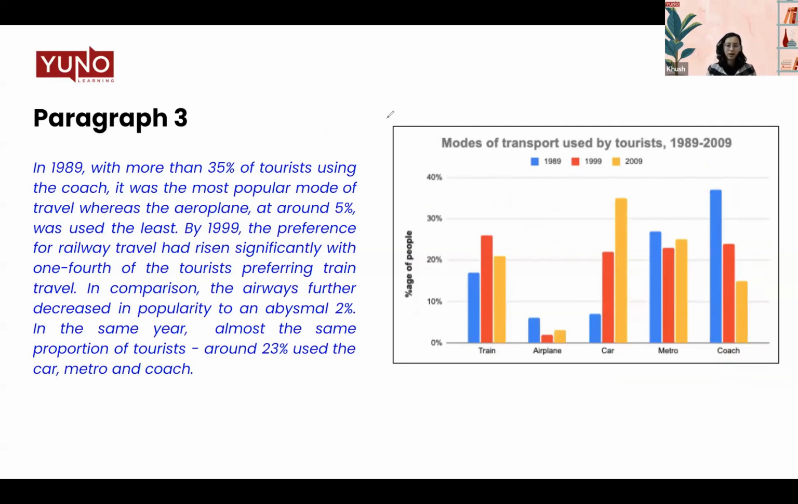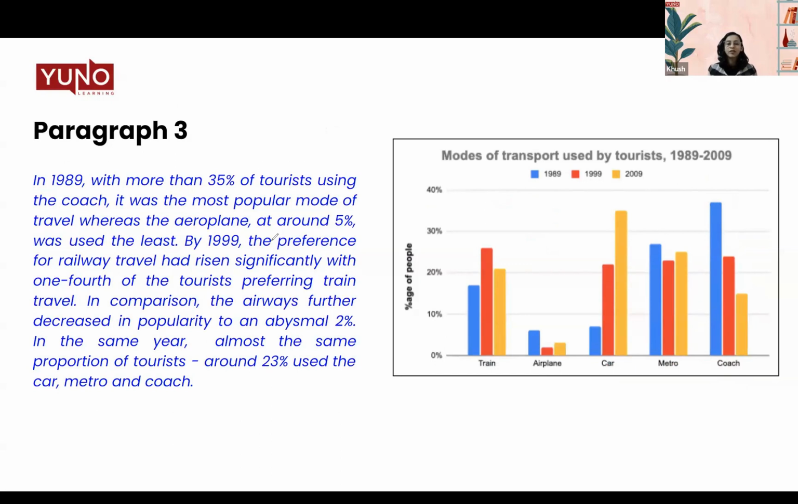All right. So in this body paragraph 1, let's give it a read and then see how we have grouped these categories together. So we started with 1989. More than 35% of tourists, since we are not sure of the values as they are not correctly marked, so we'll never be very certain about the values that we are writing in our answer. We can always put approximately, almost, more than, less than in our answer so that we know how the values are fluctuating. It was a more popular mode of travel, whereas the aeroplane was at around 5%. So what I did was I started talking about 1989 first, and then I mentioned the coach and the airplane.